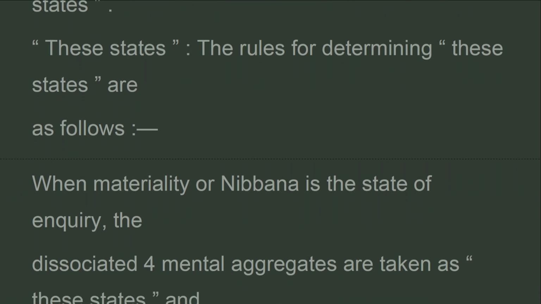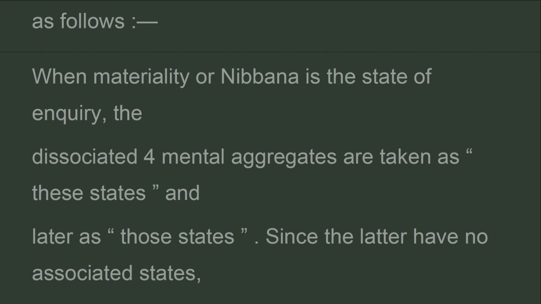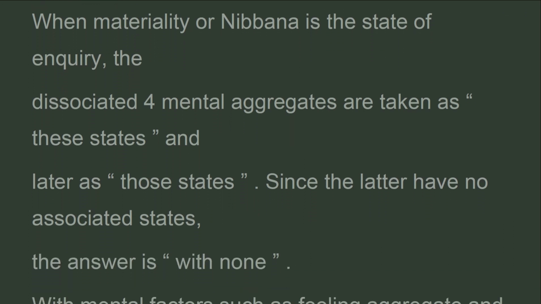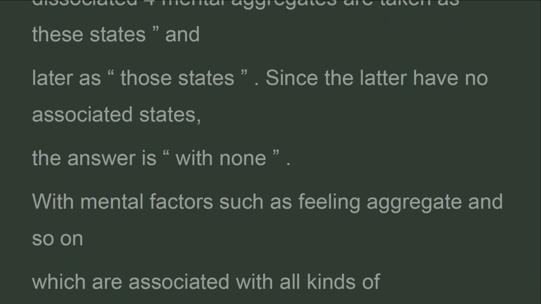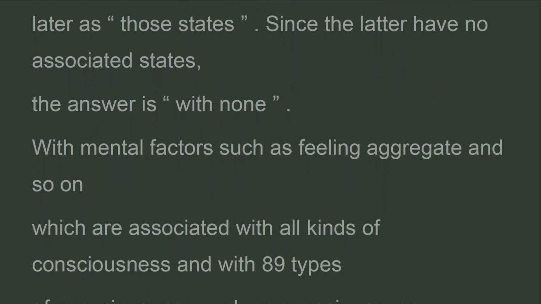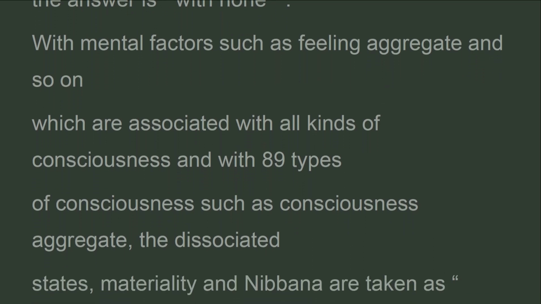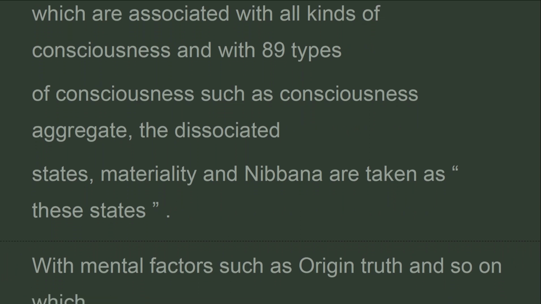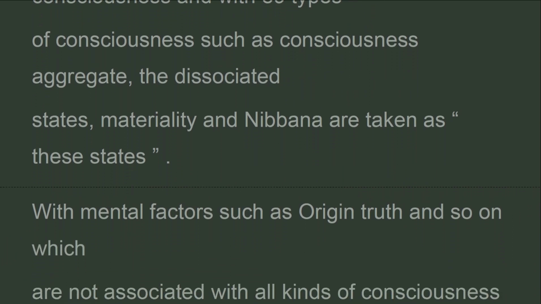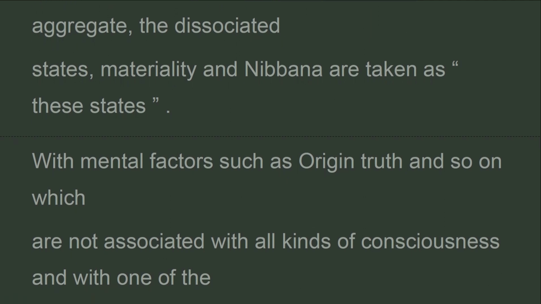When materiality or Nibbana is the state of inquiry, the dissociated 4 mental aggregates are taken as these states, and later as those states. Since the latter have no associated states, the answer is with none. With mental factors such as feeling aggregate and so on, which are associated with all kinds of consciousness, and with 89 types of consciousness such as consciousness aggregate, the dissociated states, materiality and Nibbana, are taken as these states.